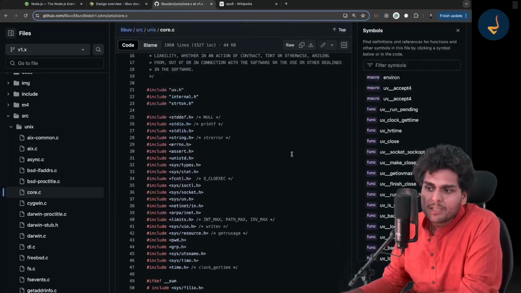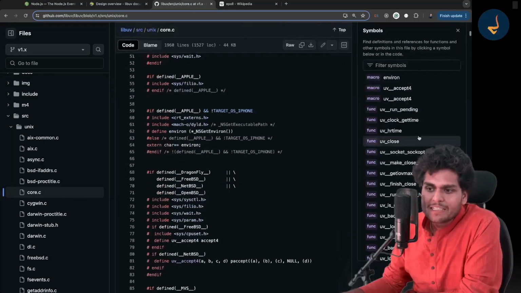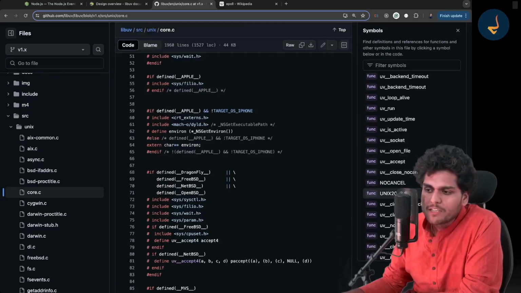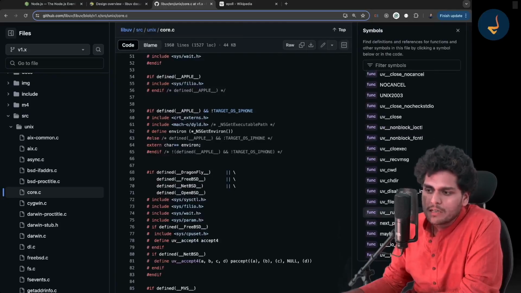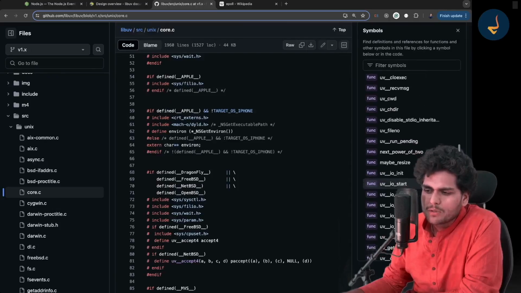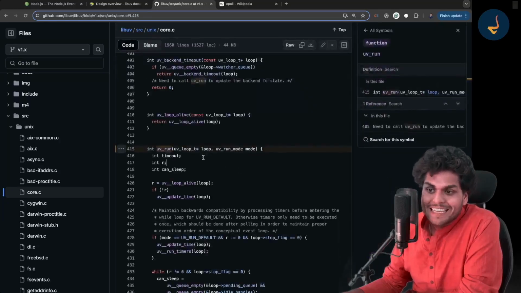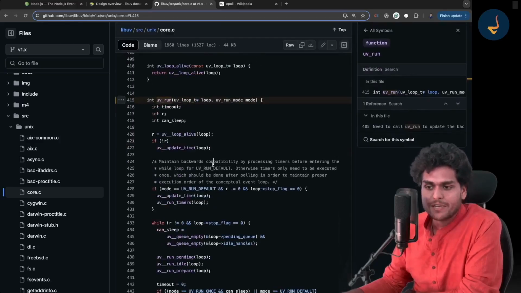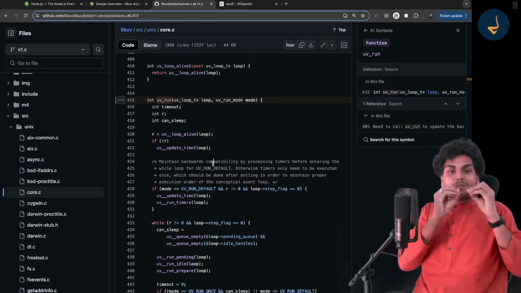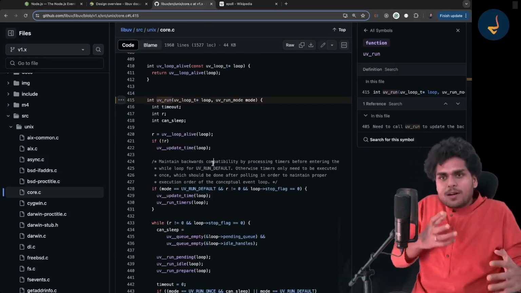And what actually is the event loop? Let me tell you, there is a function which is known as uv_run. Where is it? There might be some function. See, this is uv_run. This is the function where you will see the event loop, my dear friends. This is the function which is executing your event loop.